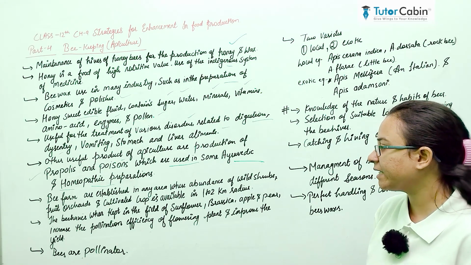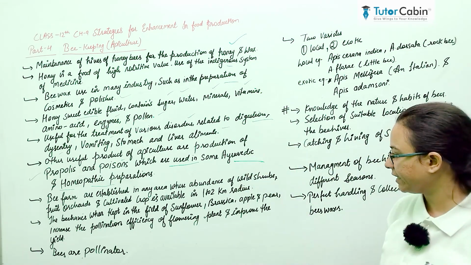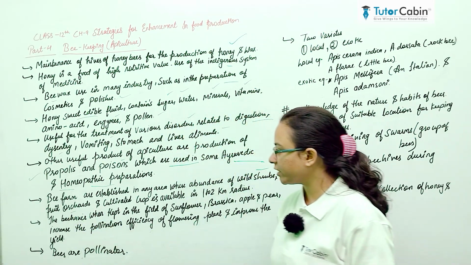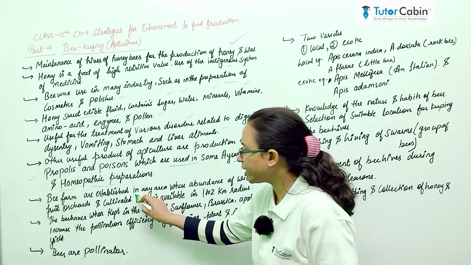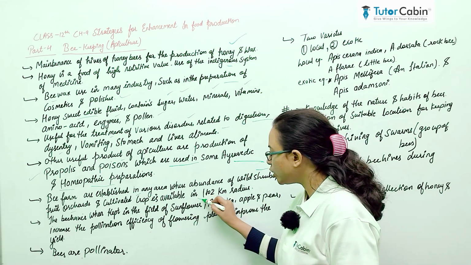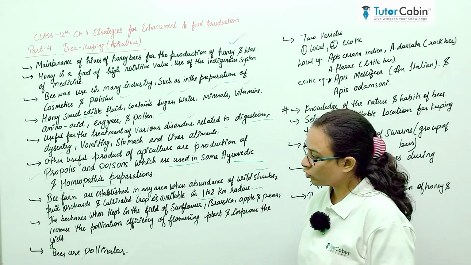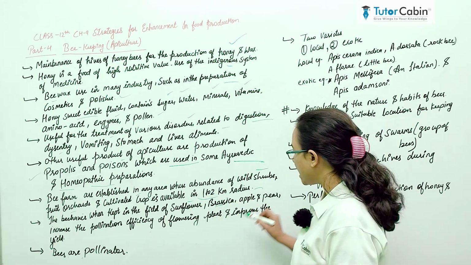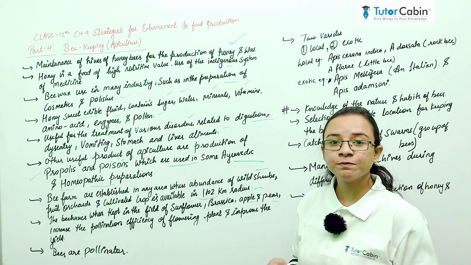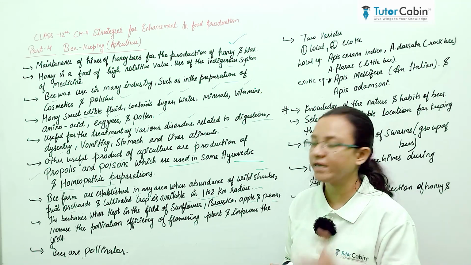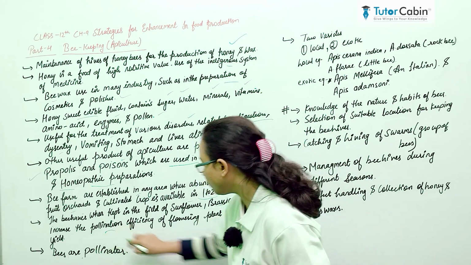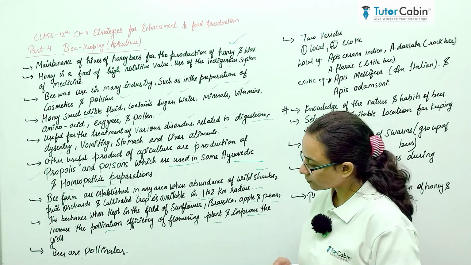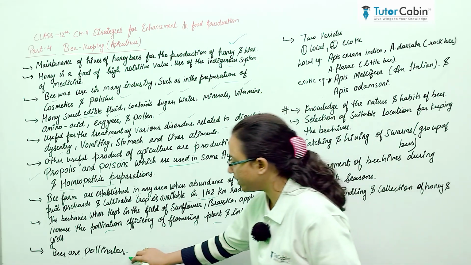Bee farms can be established in any area where wild shrubs, fruit orchards and cultivated crops are available within a 1 to 2 kilometer radius. That's why when beehives are kept in fields of sunflower, brassica, apple and pear, the bees increase the pollination efficiency. That's why flowering plants improve their yield, so bees are pollinators also.